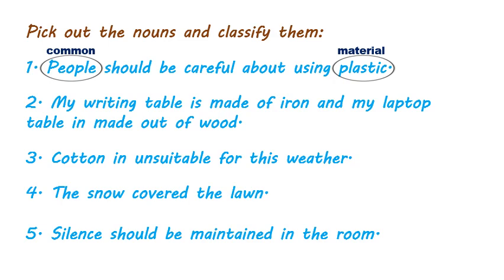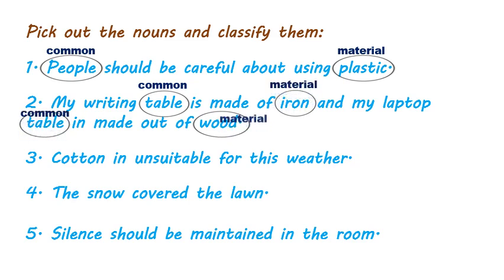Number 2. My writing table is made of iron. And my laptop table is made out of wood. What are the nouns in this sentence? Table, iron, another one table, wood. Table is the name of an object. So what type of noun is it? It's a common noun. And iron and wood are substances from which different things could be made. So they are material nouns.